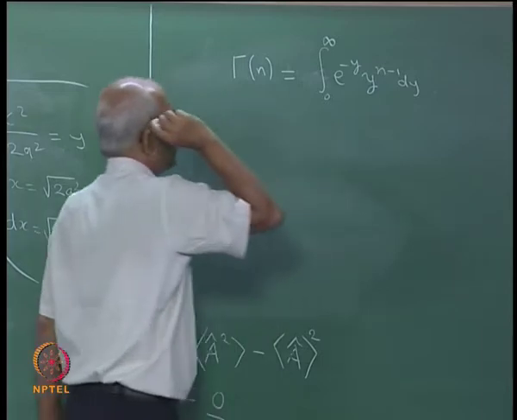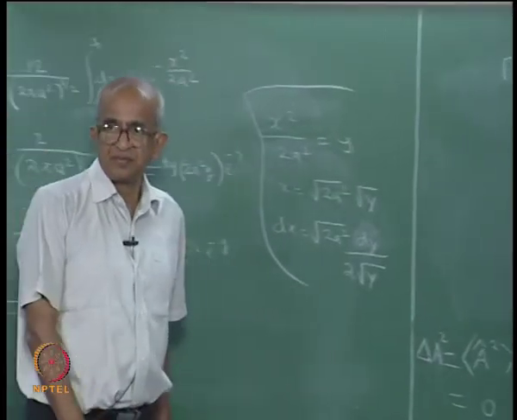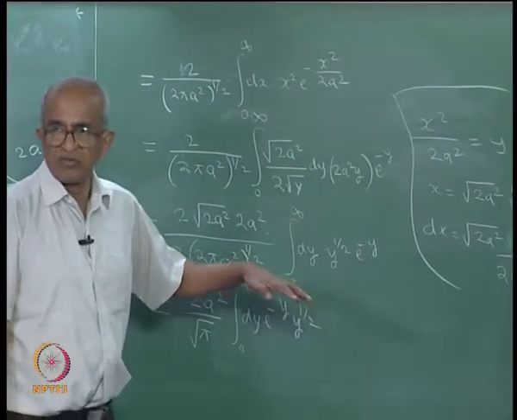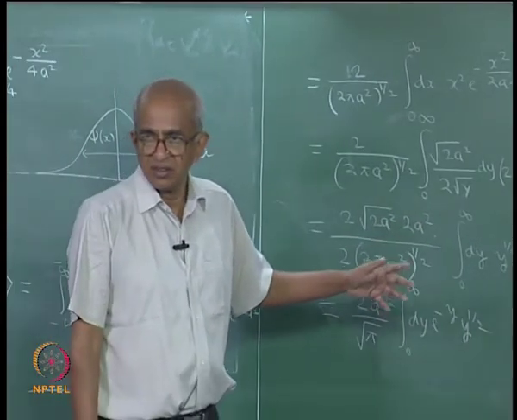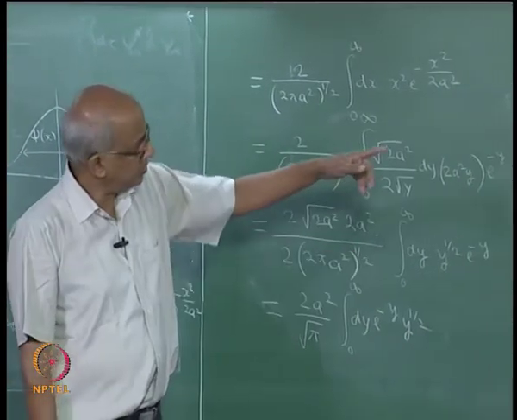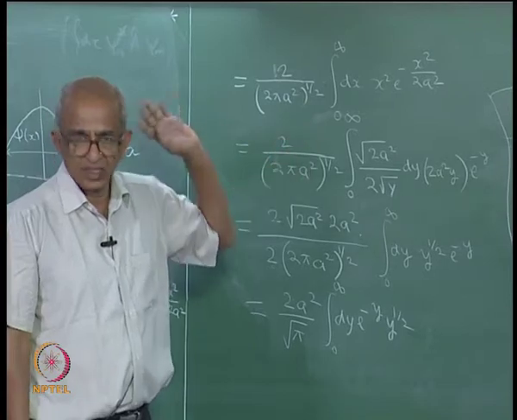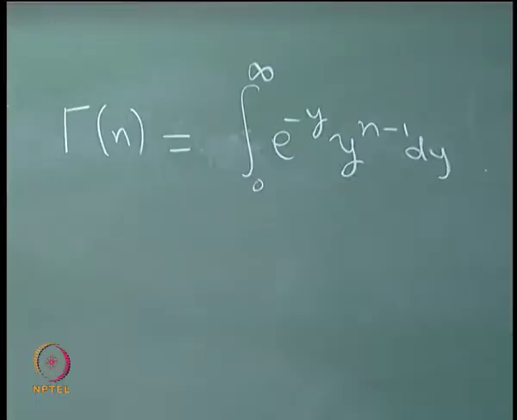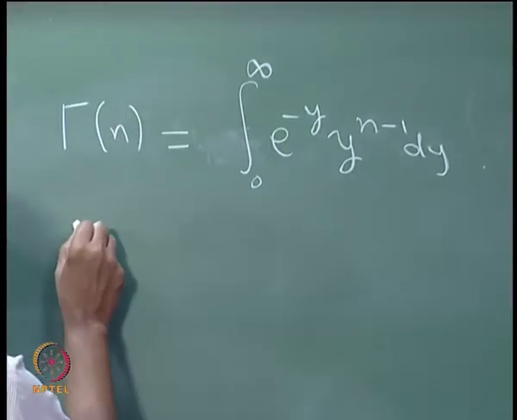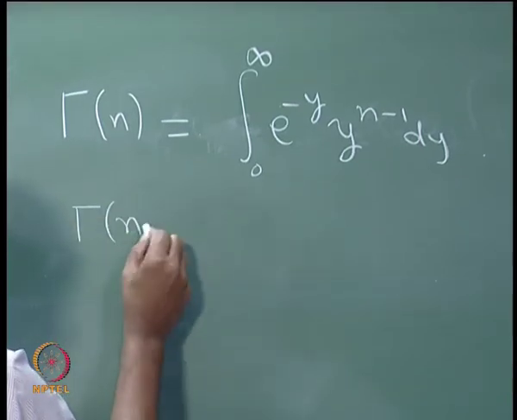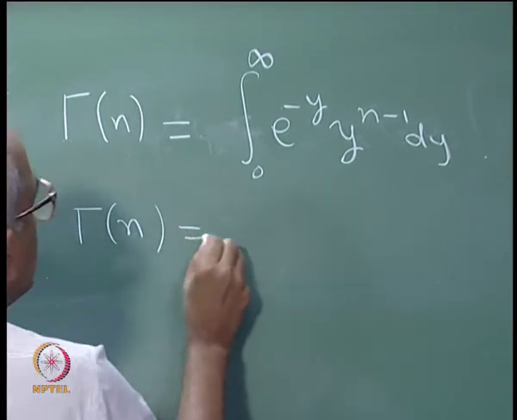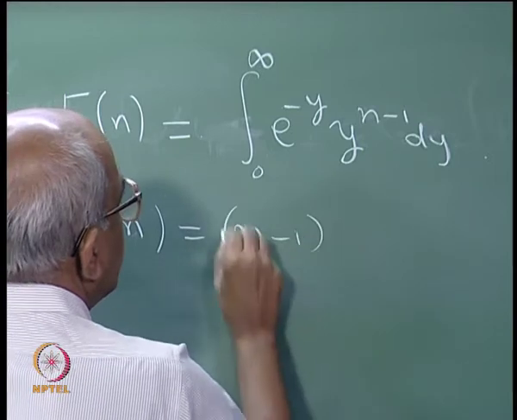This is the definition of a gamma function. It is a function of n, and you can see it is defined as this integral. Now, this is actually a very nice function, because you can easily show that gamma n is equal to n minus 1 gamma n minus 1.